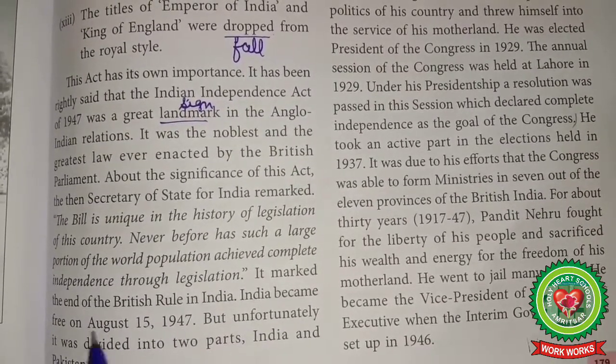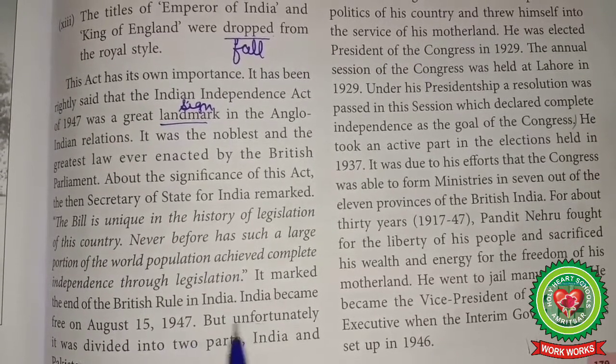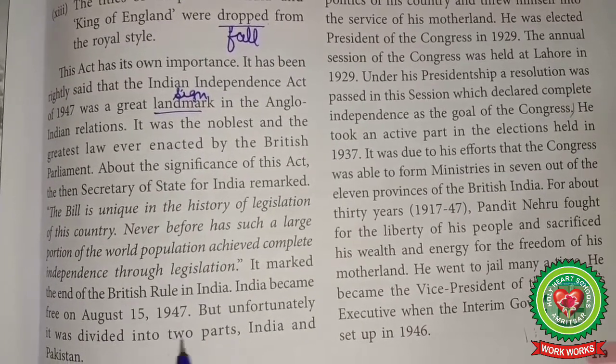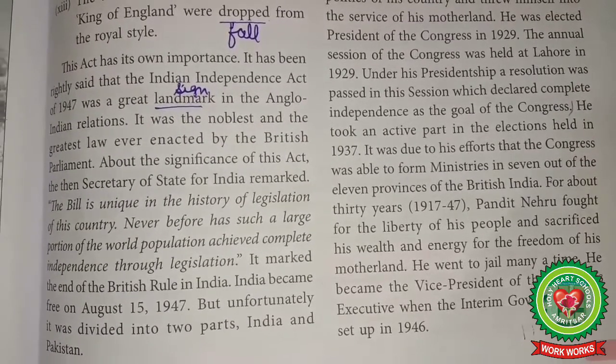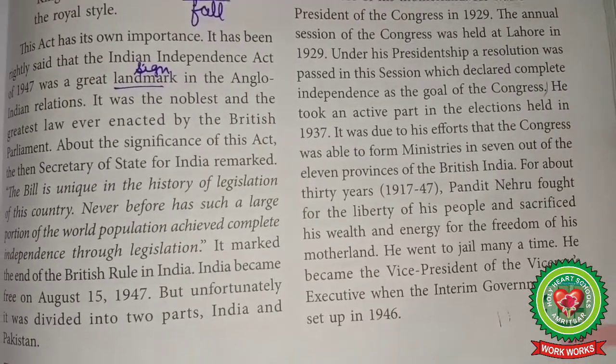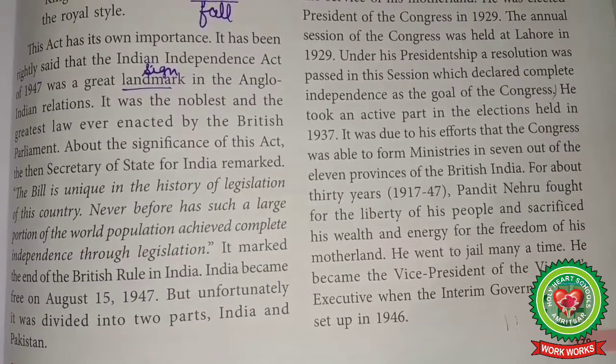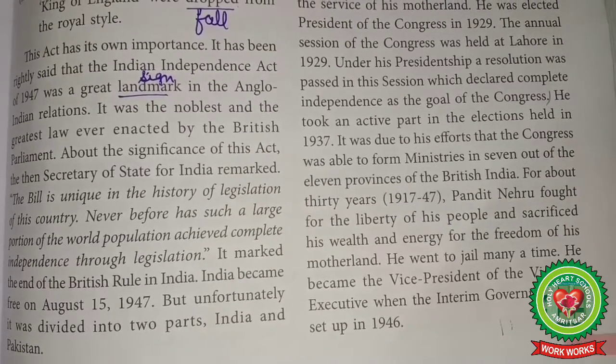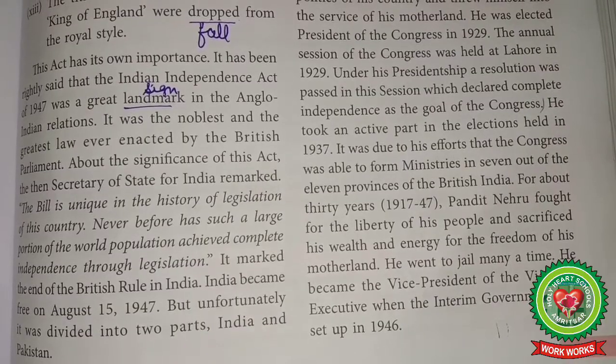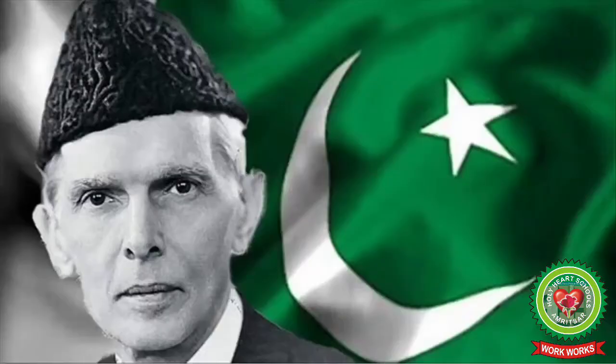India became free on August 15, 1947, but unfortunately it was divided into two parts, India and Pakistan. The Governors General in both the dominions were made responsible to bring the act into operation. Dominion of India came into being on 15 August 1947. Nehru requested Lord Mountbatten to continue as independent India's first Governor General. Muhammad Ali Jinnah became the first Governor General of independent Pakistan.